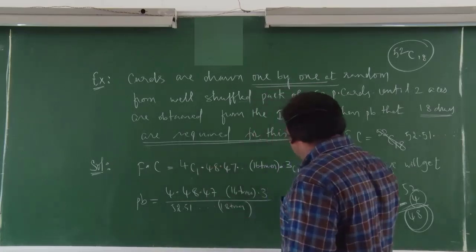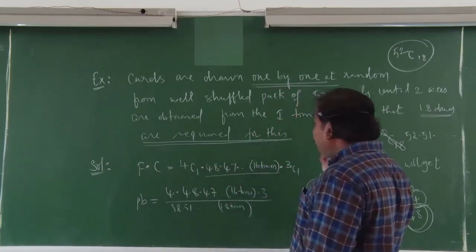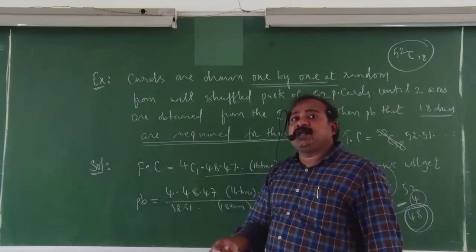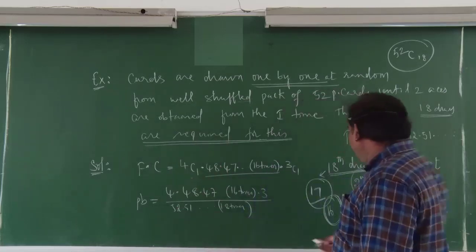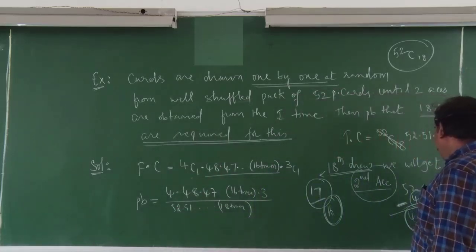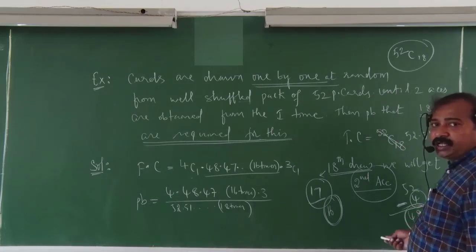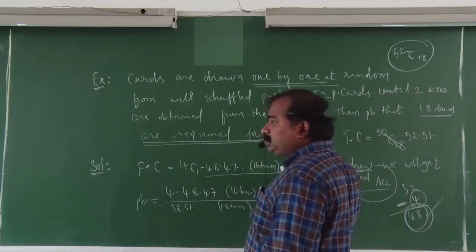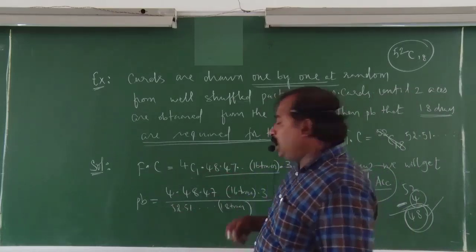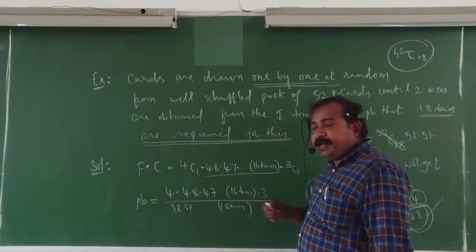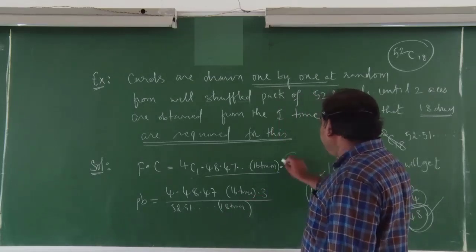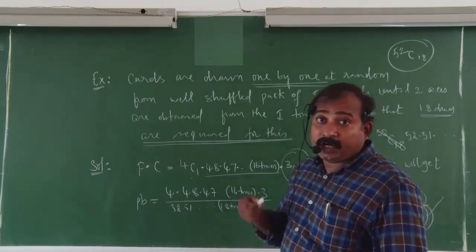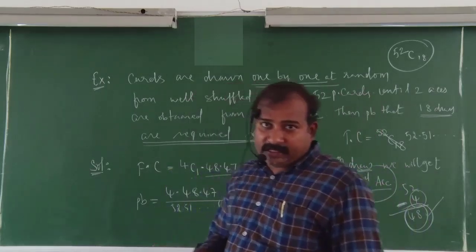But out of these 17 draws, in the other 16 times you are getting cards other than ace cards. So if you delete the ace cards, how many non-ace cards are there? 48 cards are there. So out of these 48, that many ways, 16 times you can mention. After that, the 18th draw. In the 18th draw, again you are getting the second ace card.